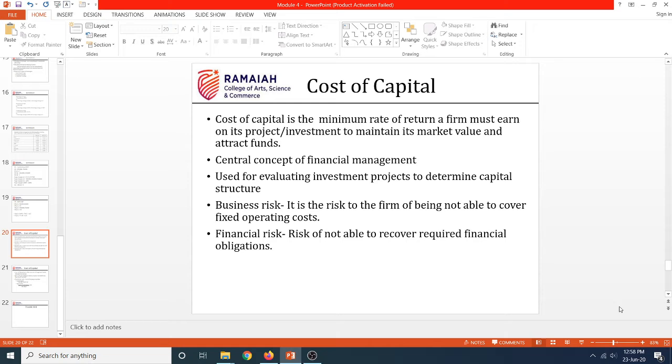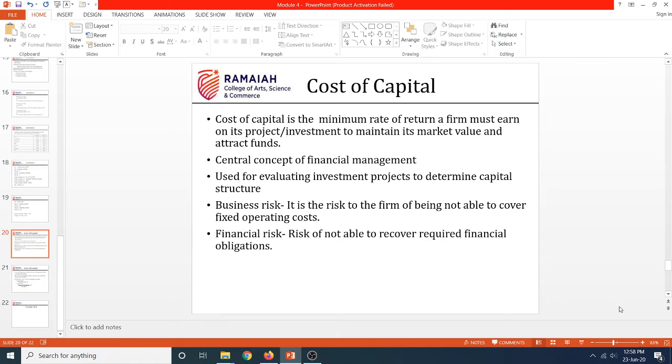So, in today's session, we are moving on to one of the most important topics of your financial management, and this particular topic carries a lot of weightage. Especially, there is a topic called weighted average cost of capital, which might be a sure shot question for your final exams. So be very careful with this topic. There are different types of cost of capital that we'll see in detail. We'll be solving what is the cost of debt, what is the cost of preference shares, what is the cost of equity shares. So these things we will be calculating in this particular topic.